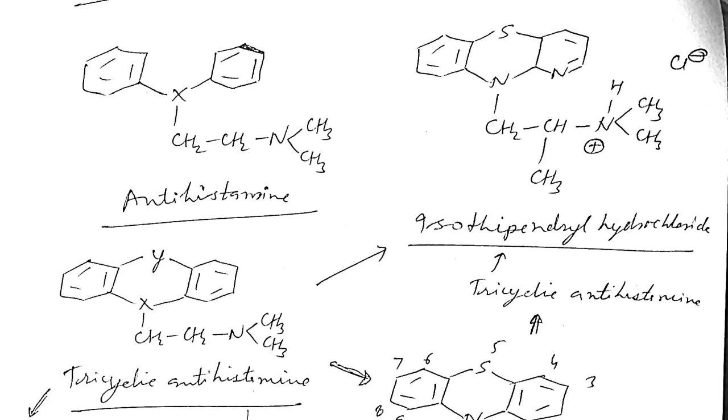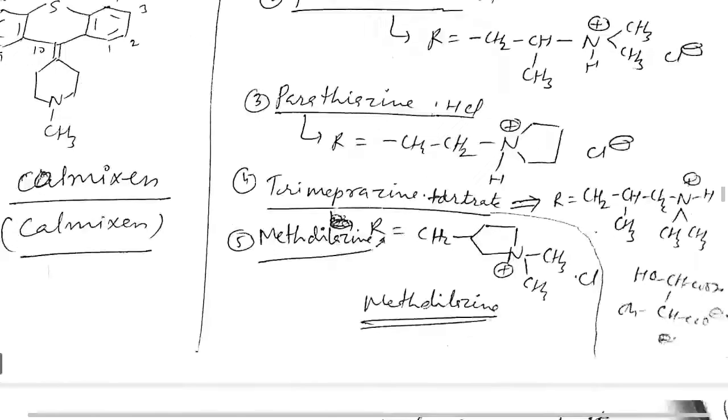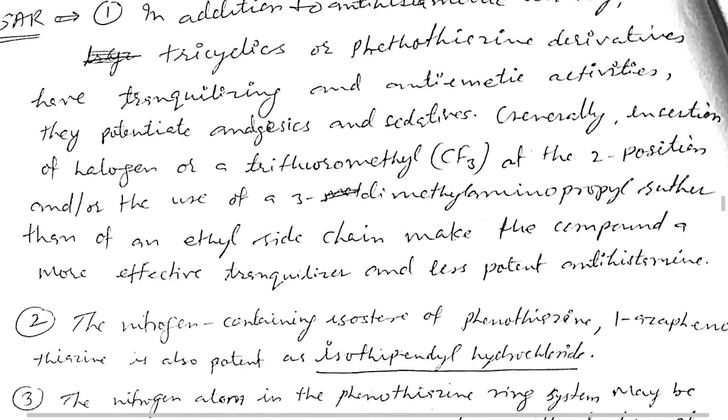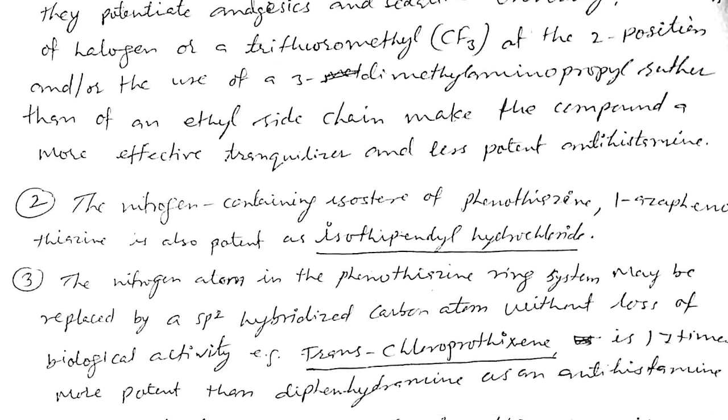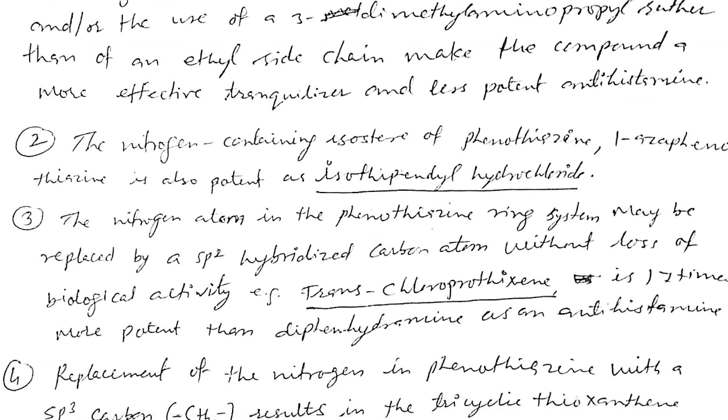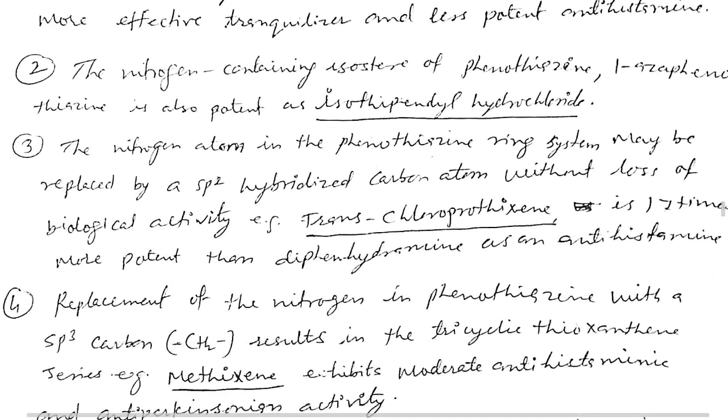This is called isoester replacement. Isoester replacement of the carbon in this series also enhances antihistaminic activity, so this compound is a potent antihistamine.